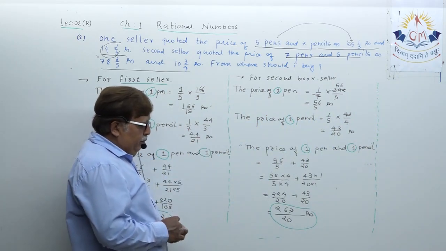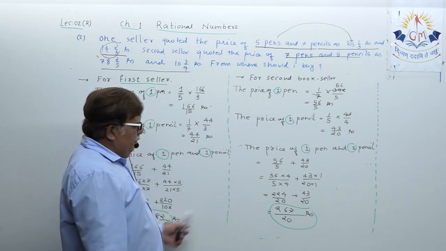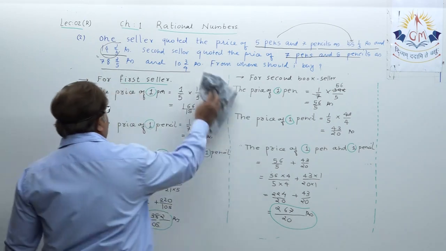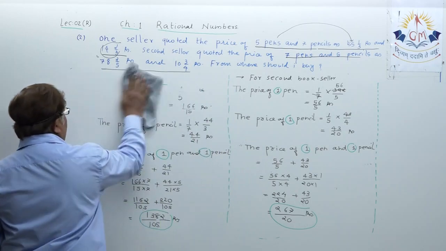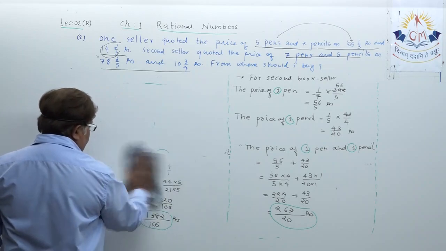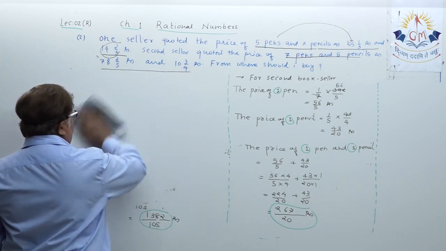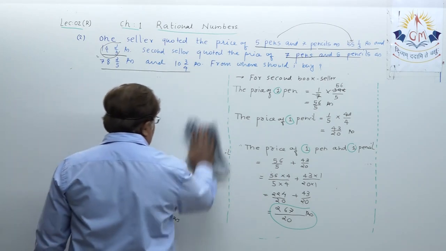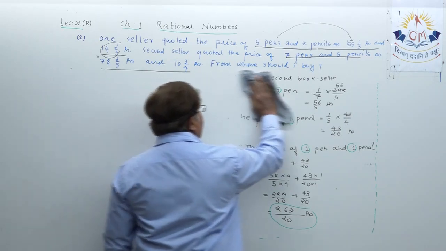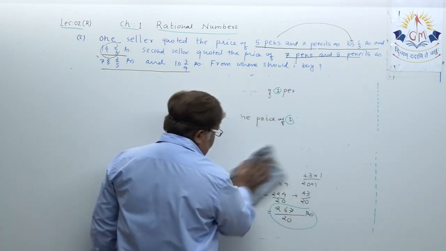Let me erase some of the data. Understand? Because now it's a question of comparing both of these. I am just erasing data only, okay? Because you have already noted this down. I am just keeping the last data because that's our target, okay? You must have already noted down up till this.